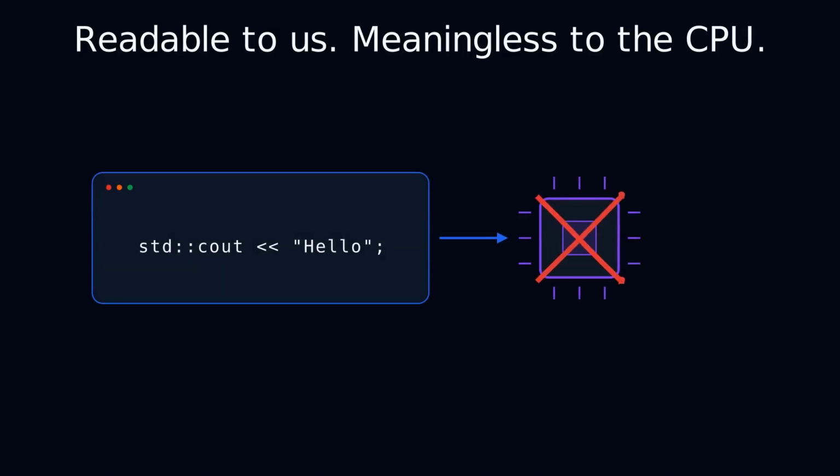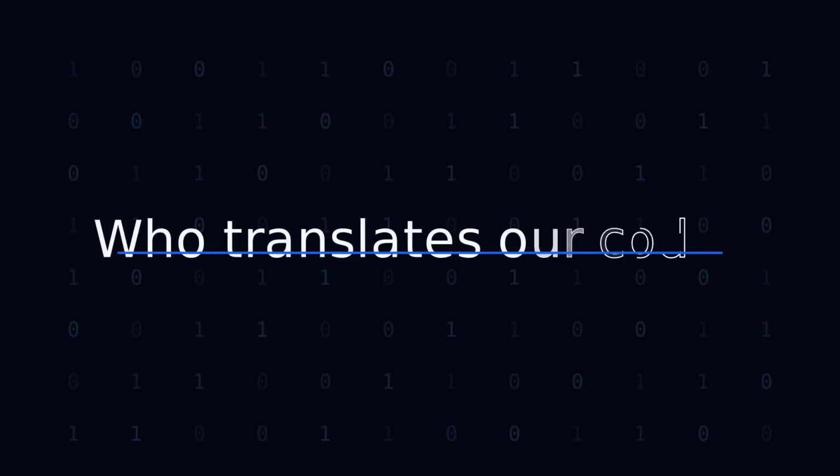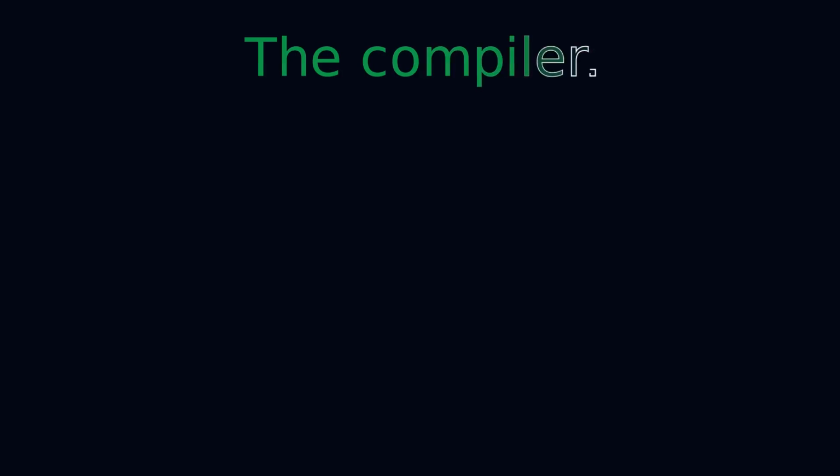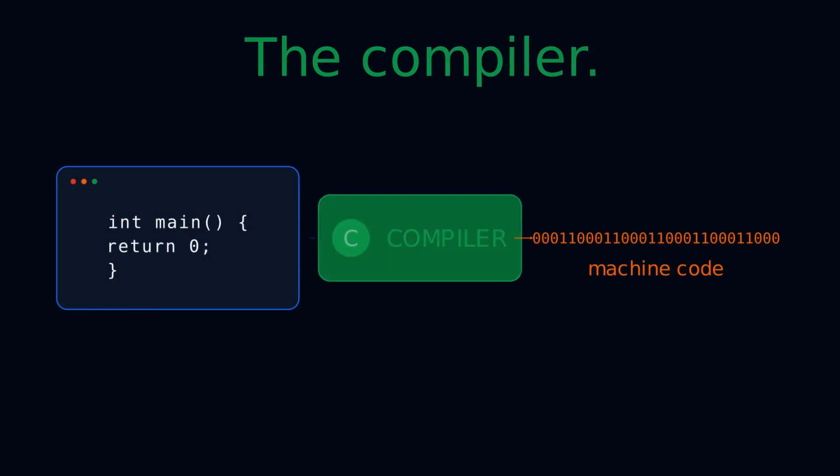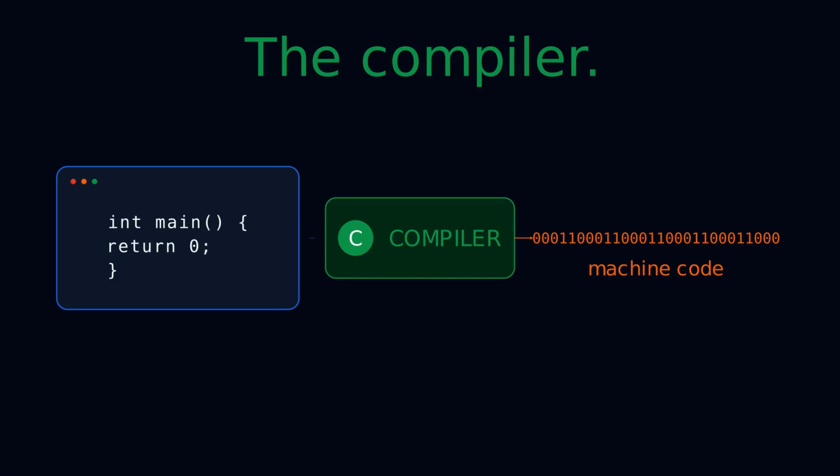But when the code reaches the CPU, the processor cannot read words like main, count, or return. Source code is readable to us, but it is not executable by the CPU. So if the CPU understands only binary, who translates our source code? The answer is the compiler. It stands between human-readable source code and the machine instructions that a processor can execute.